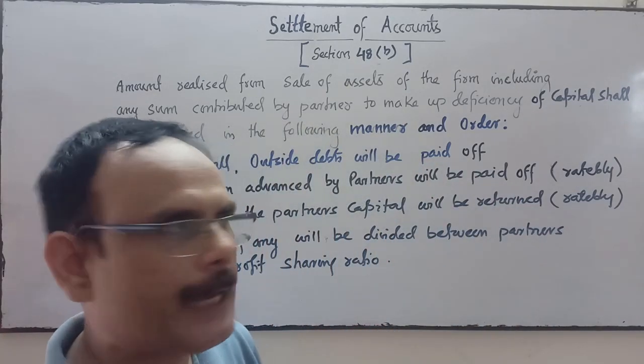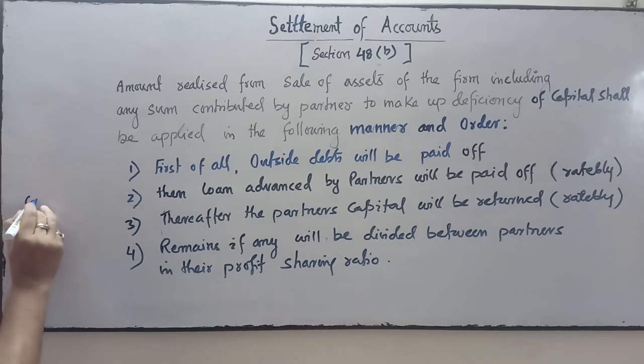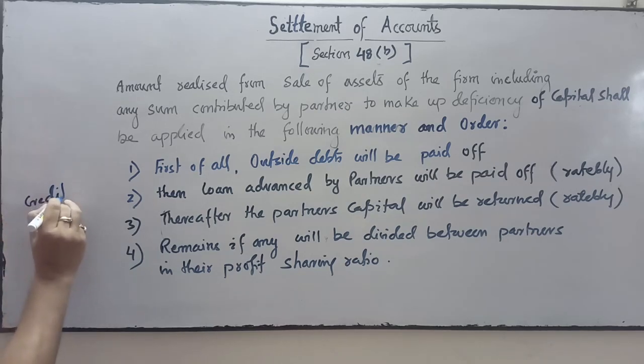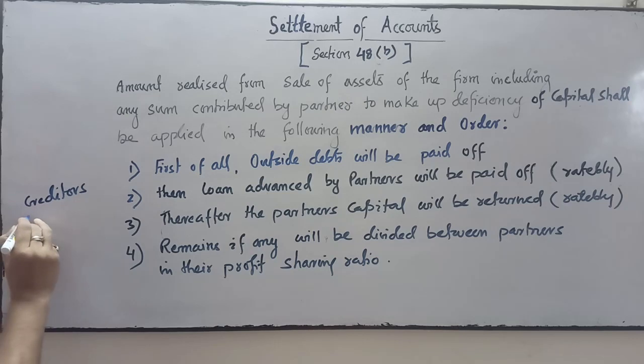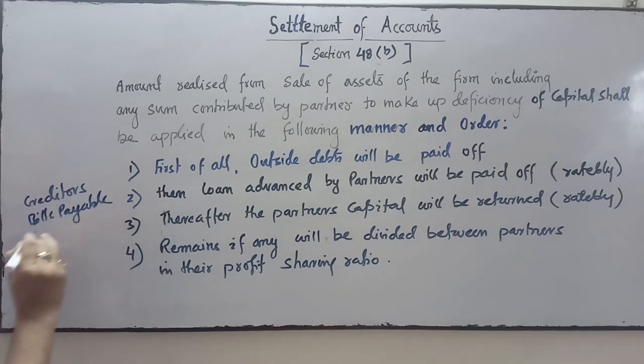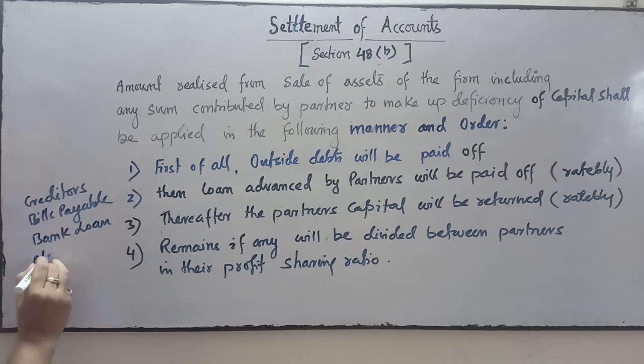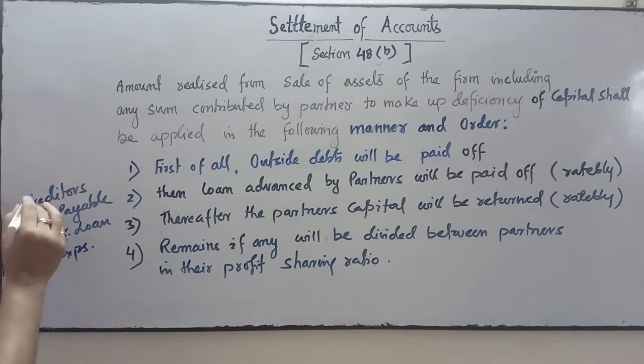Who are the outside liabilities? Outside liabilities are, for instance, creditors. Bills payable, also known as external liability. Bank loan, loan taken from bank. Outstanding expenses. Okay, these are our outside liabilities.